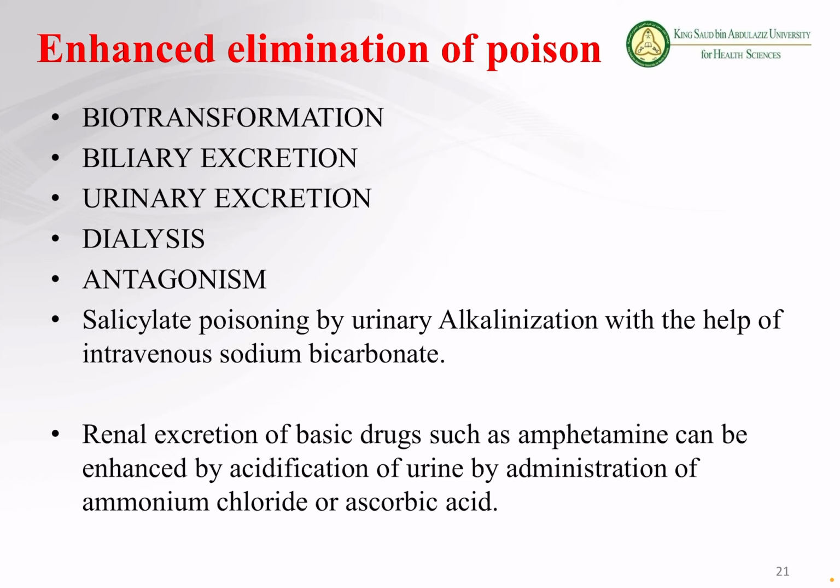You have to increase the excretion of the drug, either biliary through bile or through urinary excretion. Then number three is the dialysis. I think we discussed in medical terminology also. Dia means complete and lysis means separation or breakdown. So dialysis is one of the techniques in which we can remove the toxins from the blood.